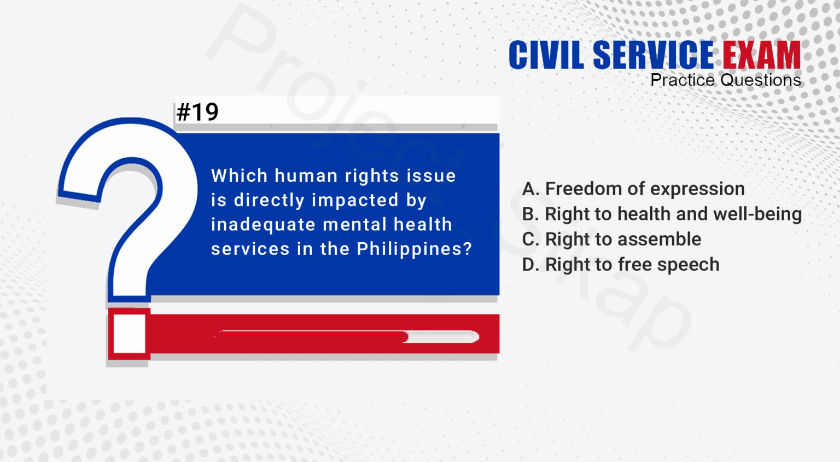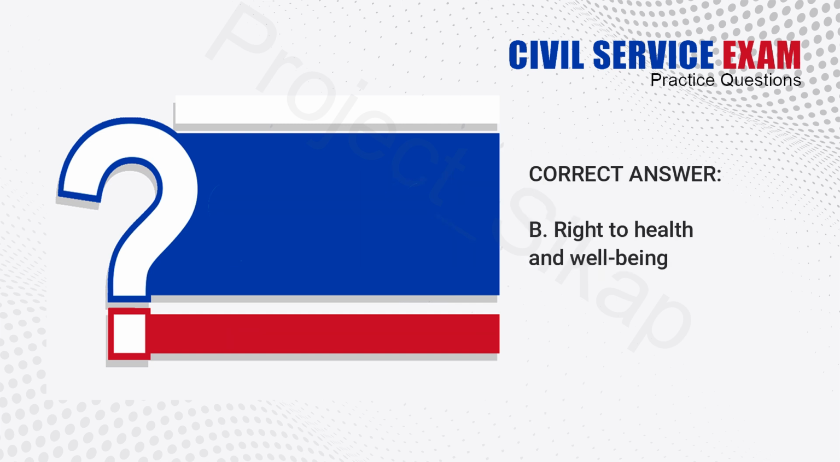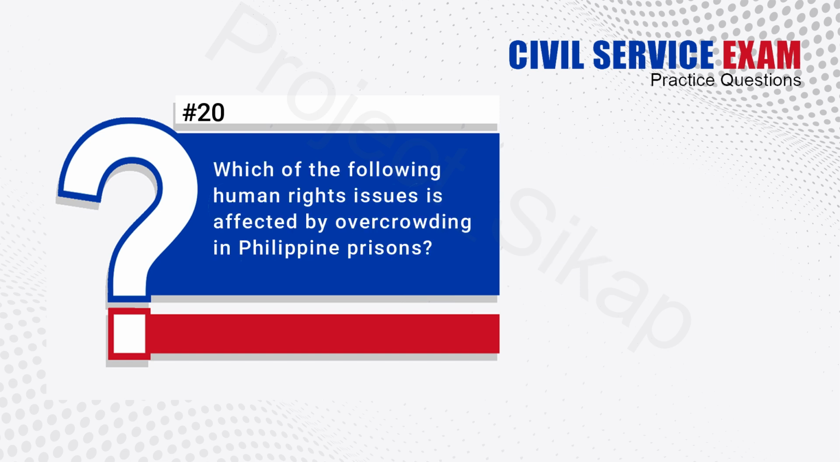19. Which human rights issue is directly impacted by inadequate mental health services in the Philippines? A. Freedom of expression. B. Right to health and well-being. C. Right to assemble. D. Right to free speech. The answer is B. Right to health and well-being.